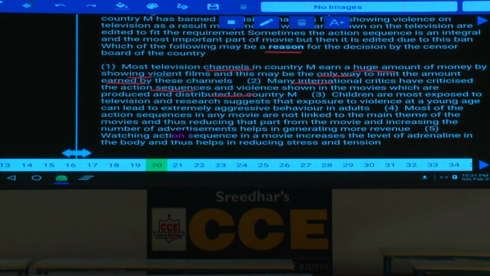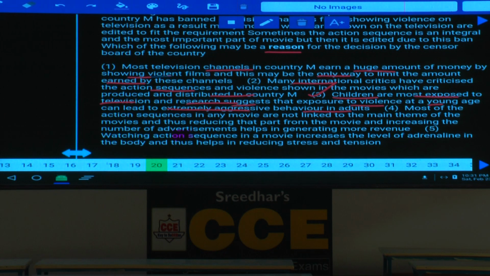And this is also ruled out. Children are most exposed to television, and research suggests that exposure to violence at a young age can lead to extremely aggressive behavior in adults. Now, with the help of this, these young children might turn to violence, isn't it? This is the reason why the censor board asked the movie makers to cut down their violent sequences, isn't it? Is it a valid reason or not? And what is your answer here? 3 is the answer. Question number 20, it is choice 3.